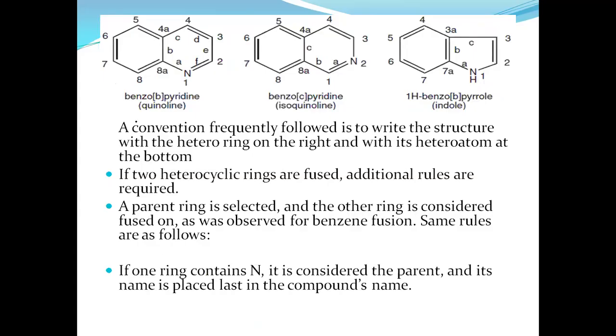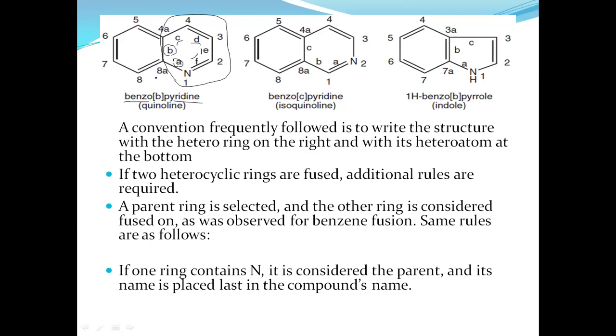Here you have to see one of the examples, benzopyridine. Here is benzene and this is pyridine. This ring is the heterocyclic ring containing pyridine. If you consider this pyridine, 1 and 2 positions are the A phase, this is the B phase, C phase, D phase, E phase and F phase.